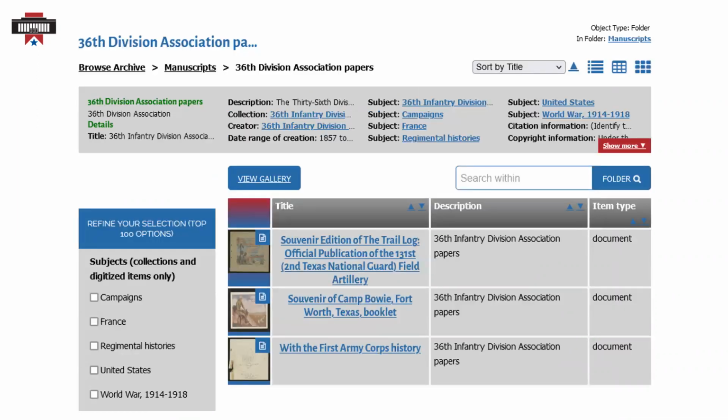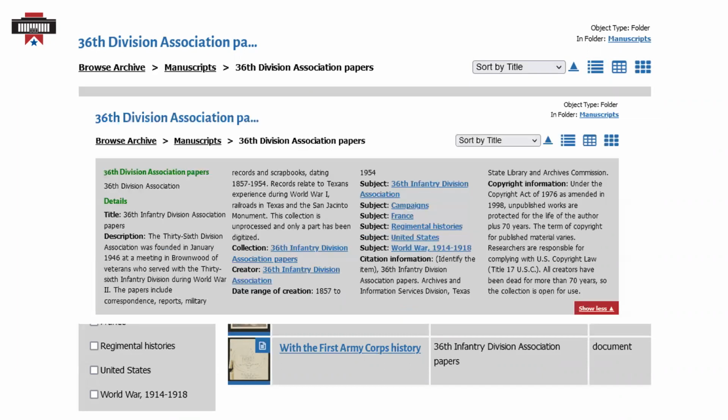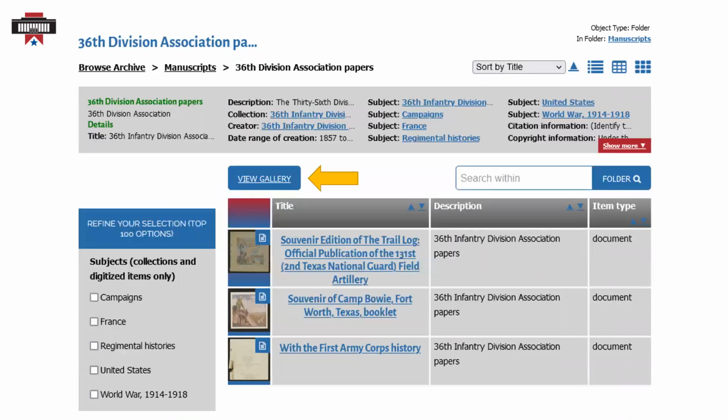There's a few things to point out on this page. The section in gray near the top of the page provides the metadata for these materials. Metadata gives specific details about a collection or item, like dates and subjects. You can click Show More to see all information. You'll see this particular collection is organized into 3 parts. You can click on these individual sections or select View Gallery. You can also search within the collection from this page.